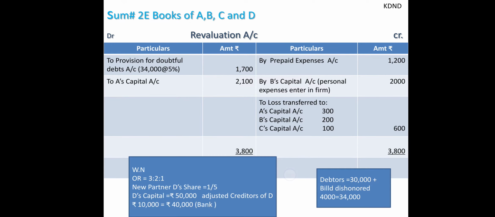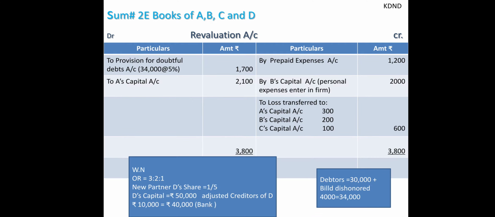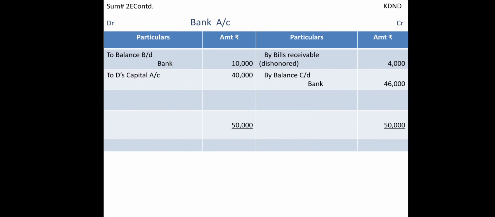At the same time, the next point is a bill of exchange of 4000 which was previously discounted with the bank, now dishonored. Now obviously when the bills are discounted with the bank and it is dishonored, we are liable to pay. We are liable to pay to the bank, right, because we have discounted with the bank. So 4000 is ultimately an amount to be paid by us.